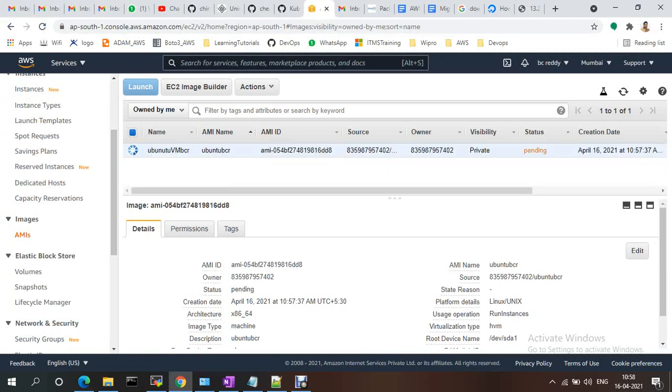It is taking time. Whatever we are doing manually, we will be able to do with automation also using Packer. I'll show you. This is how we manually create it. Then we will show you how to automate the same thing: once we create the VM, we have to install some software, and on top of that we want to create an AMI. Once the AMI is ready, we will create a new server with all the details, software and applications, everything.